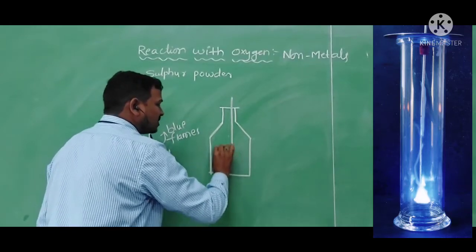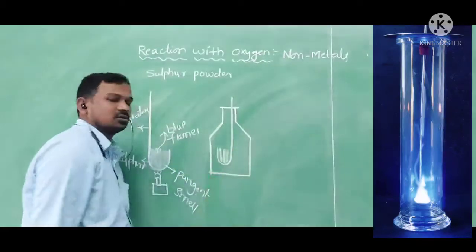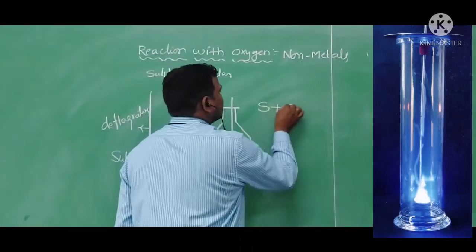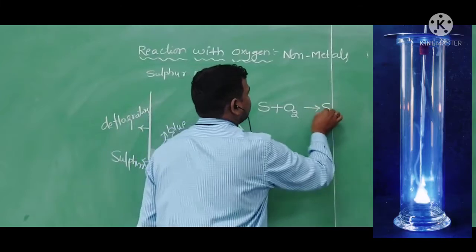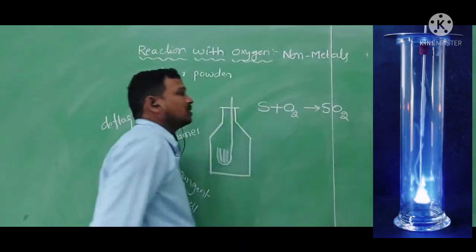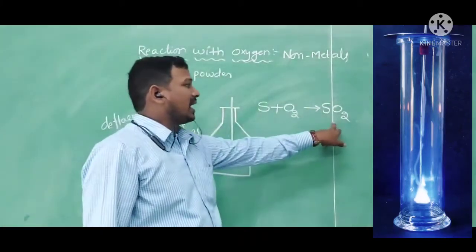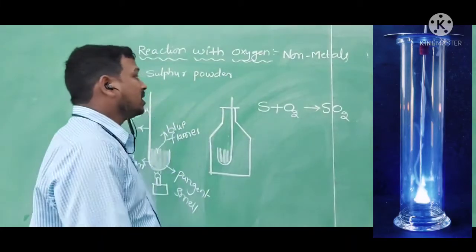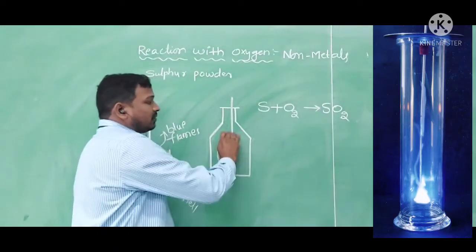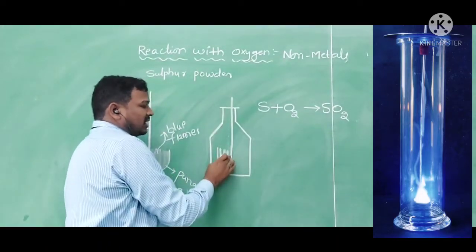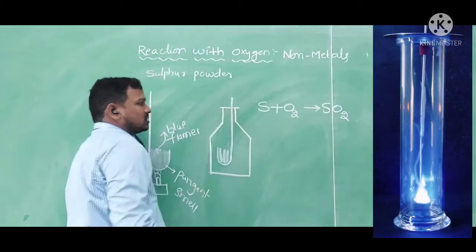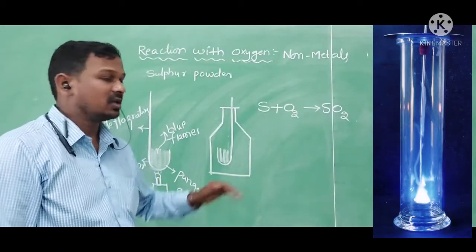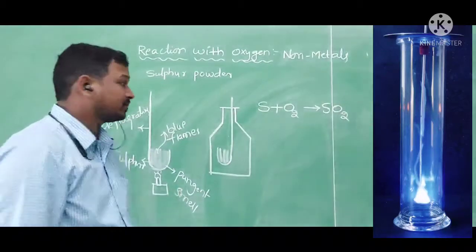The air inside the jar will react with the sulfur and produce sulfur dioxide, which is nothing but an acidic oxide. After some time, we remove the deflagrating spoon from the jar and close the lid immediately to stop the gas from escaping.